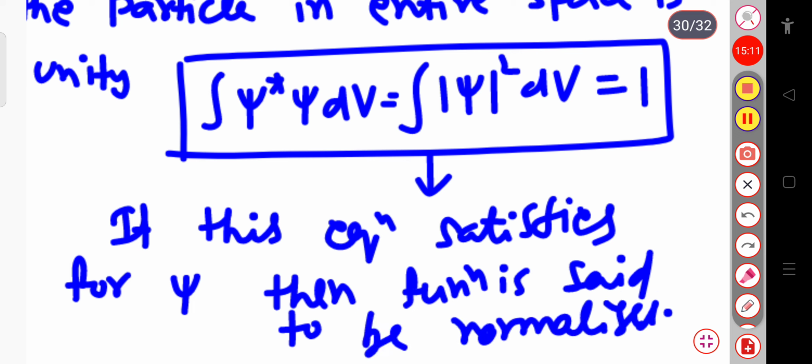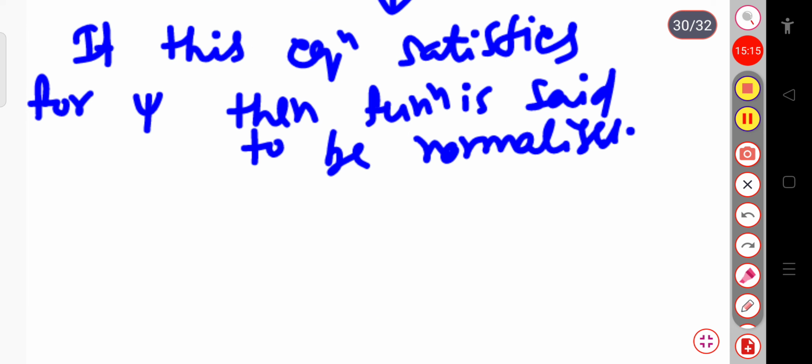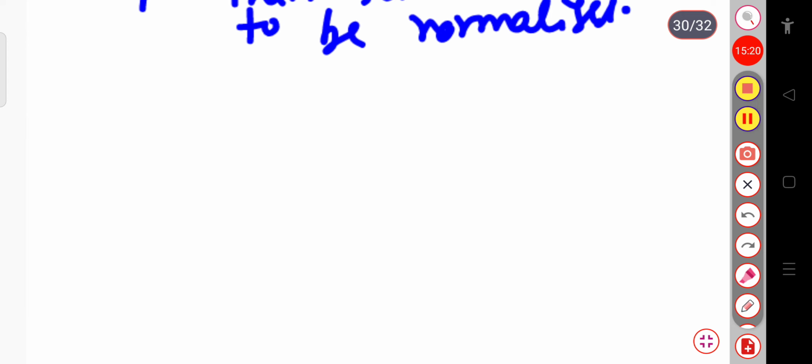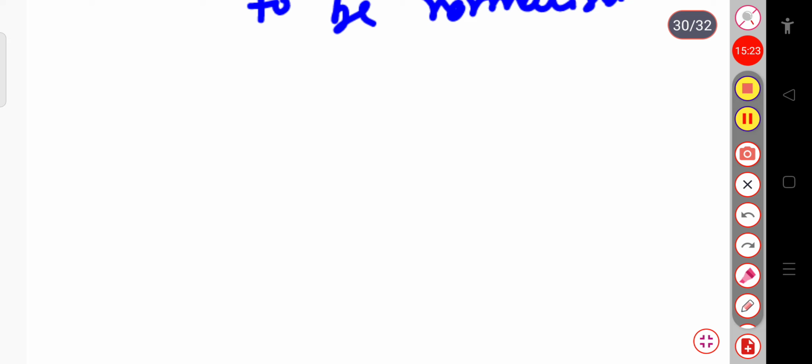But here one condition arises. Let me tell you, this psi is not always a normalized wave function. Suppose, for example, it is possible to multiply psi by any constant a. If I multiply any constant a with the wave function psi, that is also a solution of the wave equation. This a into psi also gives the solution to the Schrodinger equation.